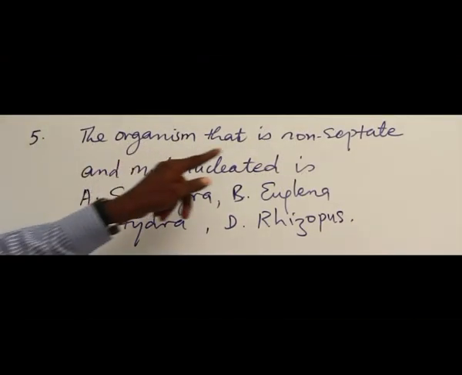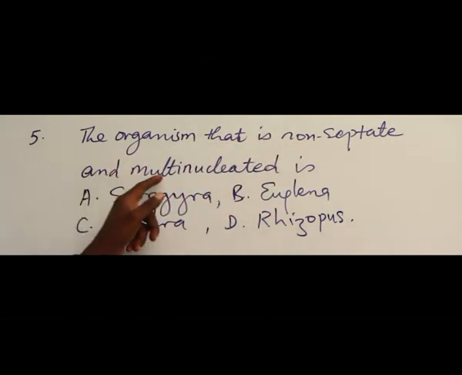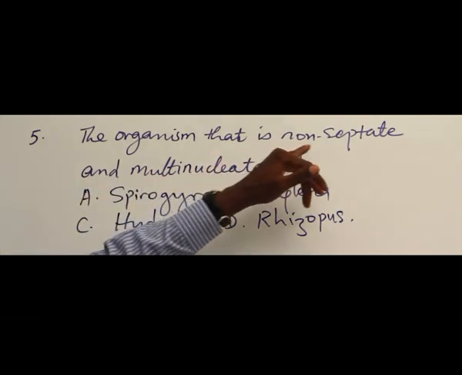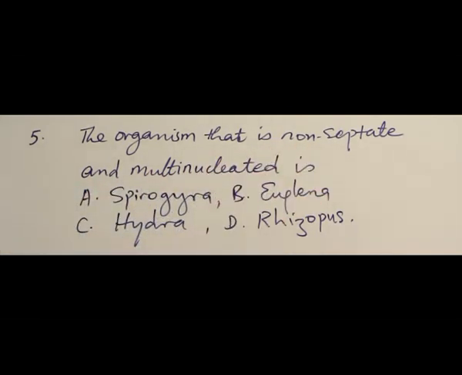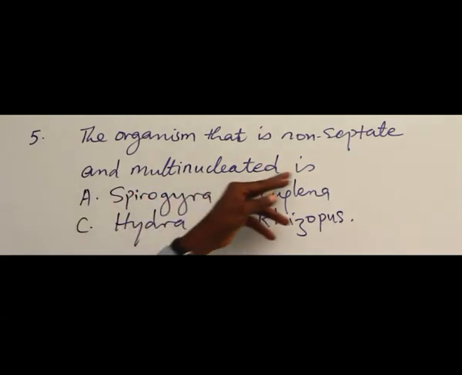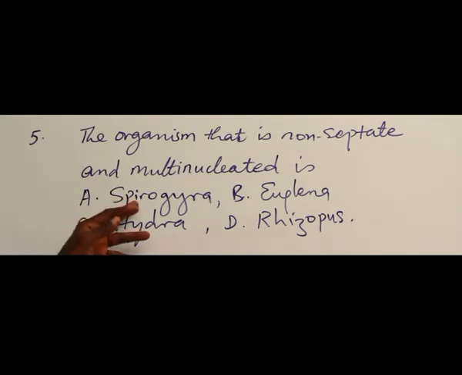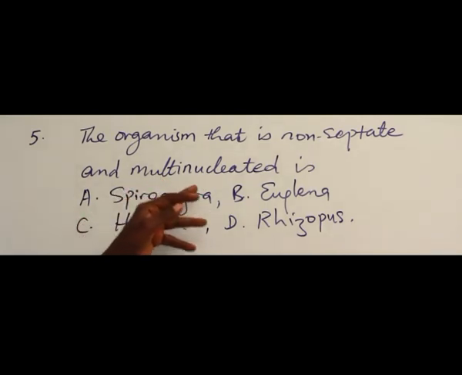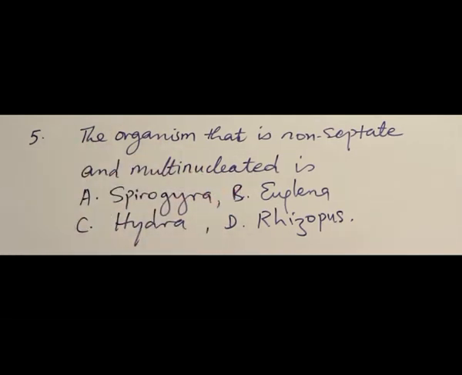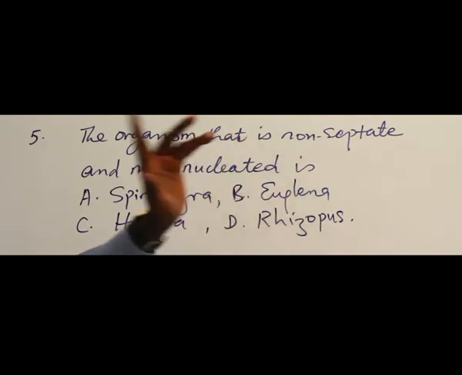The organism that is non-septate and multinucleated is. Now you have to understand what is meant by non-septate. When we talk of non-septate, the body is not divided into units of cells, just one body. Multinucleated, inside this one body we have cytoplasm with plenty of nuclei inside. Now, Spirogyra is like a belt having compartments of cells arranged in shape. Then B, Euglena, is only one cell.